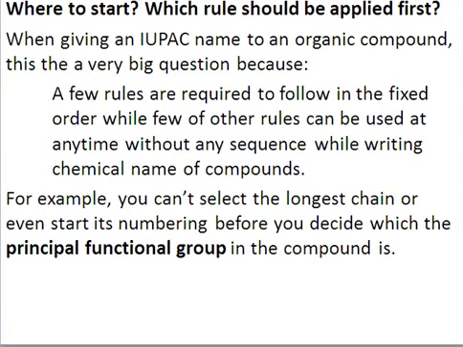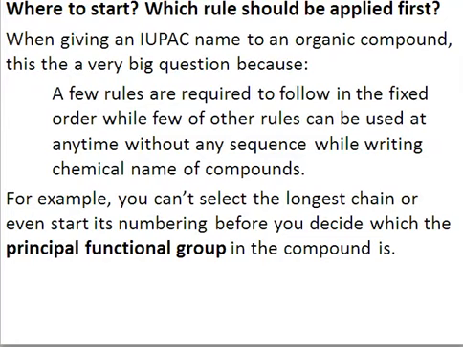So there are two sets of rules in IUPAC nomenclature. There are some rules that are fixed and have to be applied on each and every structure, and there are certain rules which are not compulsory and which are applied without any sequence while writing some names, right? We shall study these rules one by one.